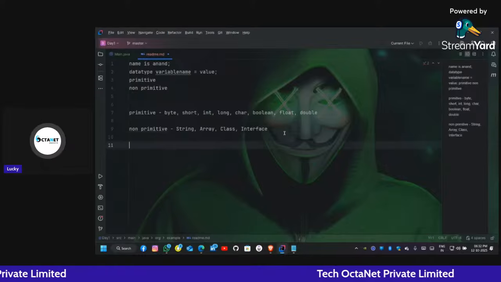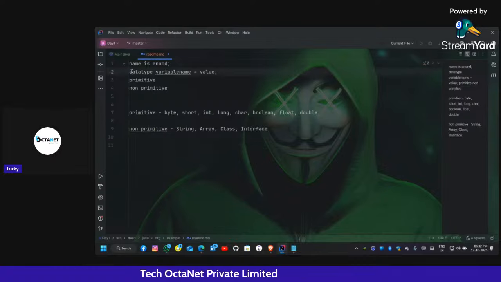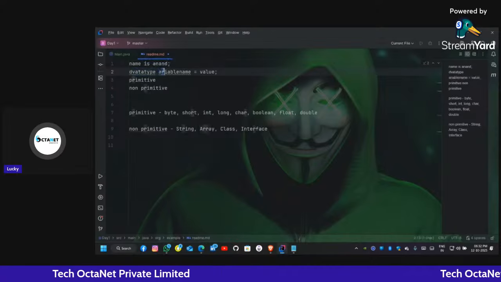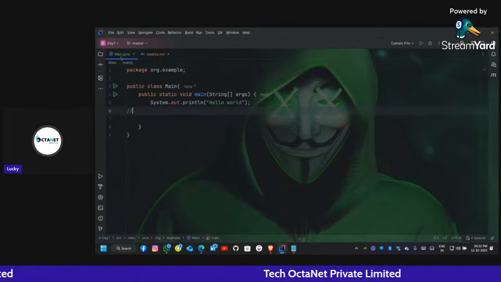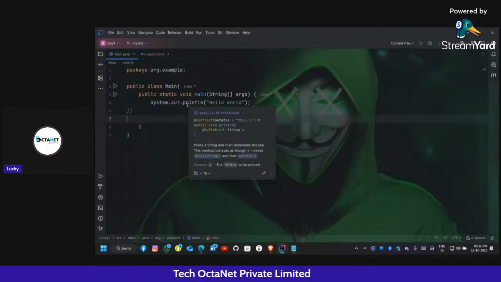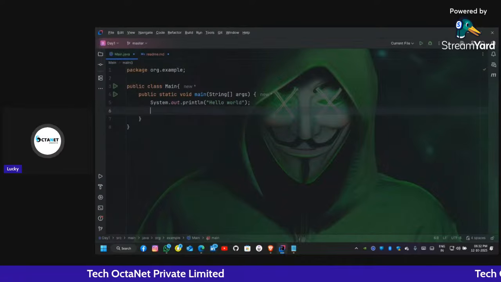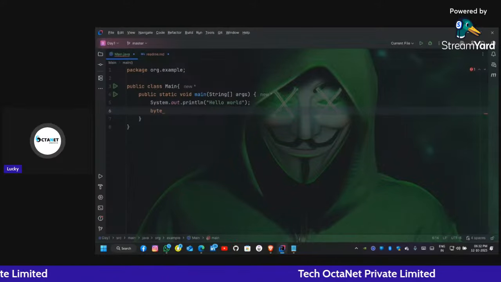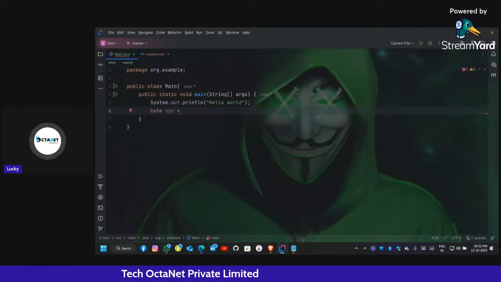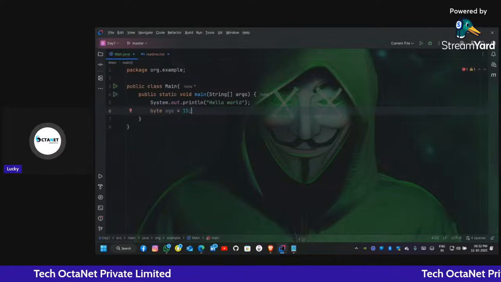Okay. I told you the syntax to declare a variable is: first the data type, then define the variable name, then store the value. So let's do it with an example. Considering byte, here is byte. It is a keyword, so the color changed to orange. Then the variable name. Let me take the name as age and equal to 15.